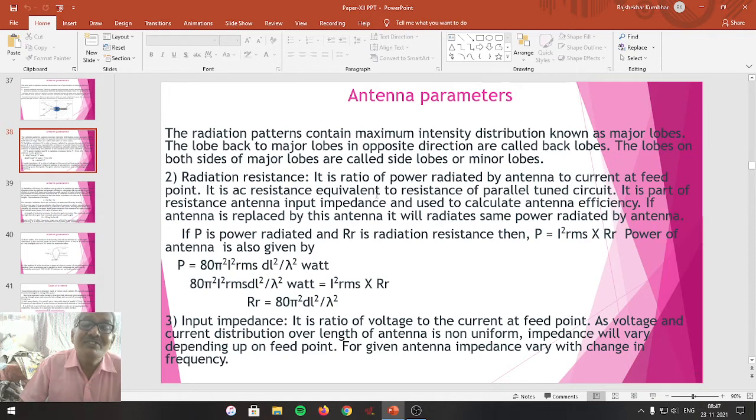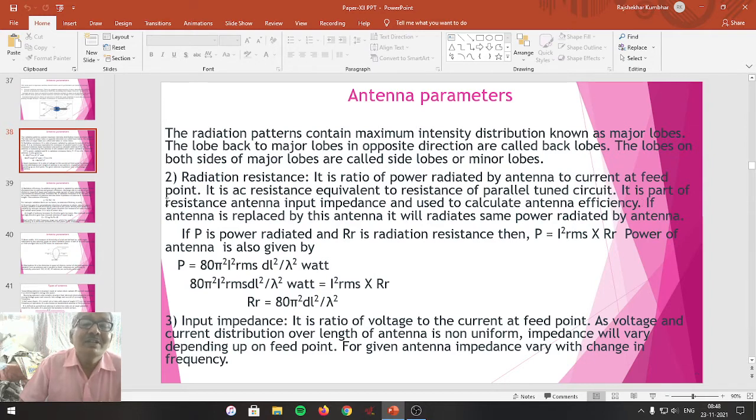Radiation resistance is an AC resistance equivalent to the resistance of a parallel tuned circuit. We studied the LCR parallel circuit that can be used for tuning purposes. Its AC equivalent resistance is associated as the radiation resistance of the antenna. It is a part of the antenna input impedance and is used to calculate the antenna efficiency.